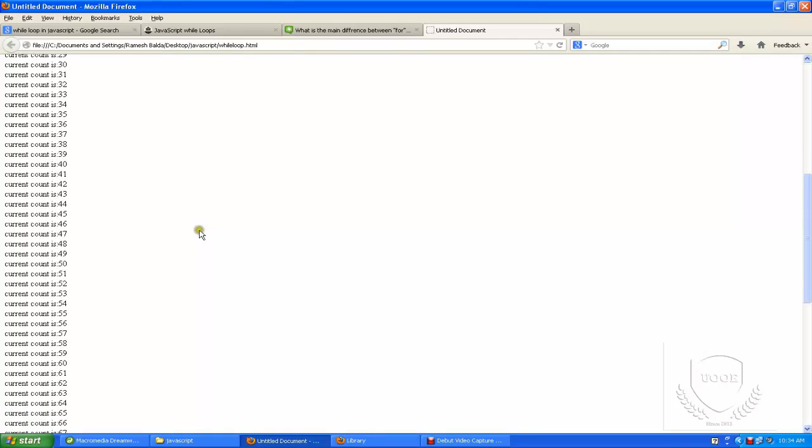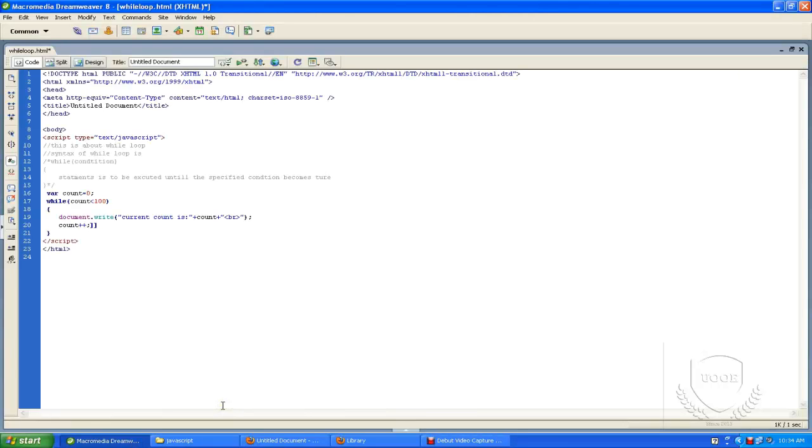Print this. Yes, it's printing. Here I have put a variable count with the condition as 0, which means it will start from 0 to 100. So in the while loop I put that condition.